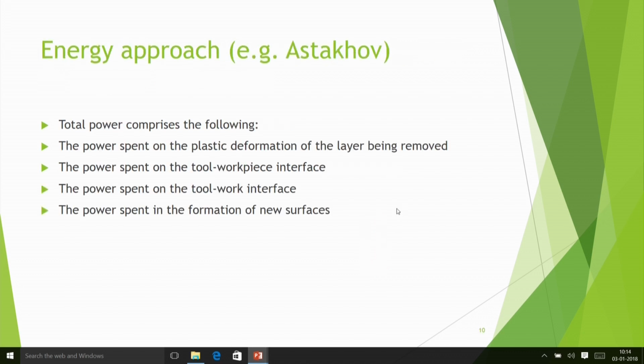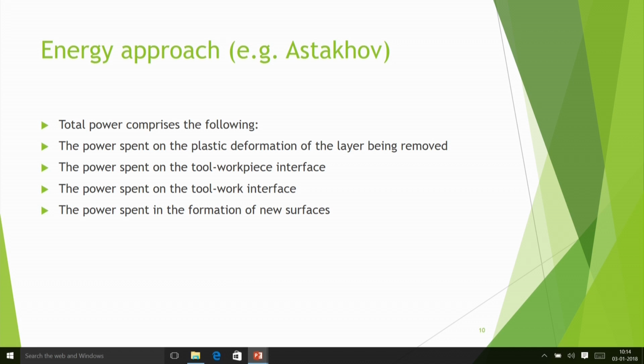So we move to another approach, that is the energy approach of Astakhov. Astakhov has written a lot of papers and books on metal cutting. In fact, earlier I also discussed one paper of Astakhov in which he criticized the single shear plane model and Merchant's analysis. So in one of his books he has described the energy approach, and he says the forces etc. can be found by the energy approach.